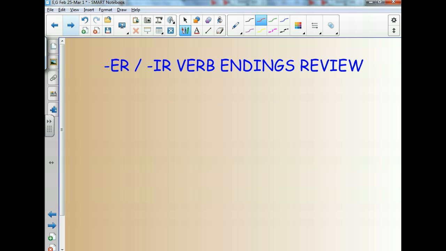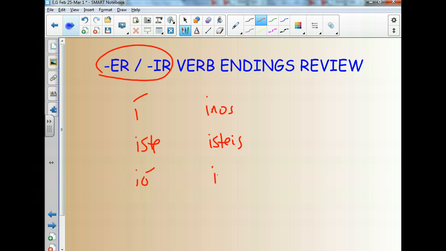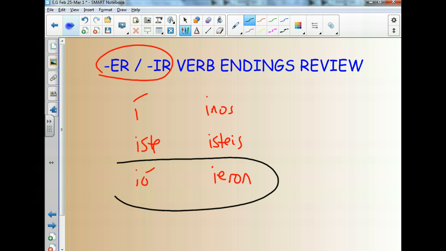Let's review our preterite tense endings, our ER and IR preterite tense endings. Always a good idea to do that. So our endings are E, iste, io, imos, istes, ieron. And the two that are going to be affected with this stem change, once again, are the third person singular and plural. So here is where we're going to see some changes, not to the endings, but to the verbs themselves. So let's get started.